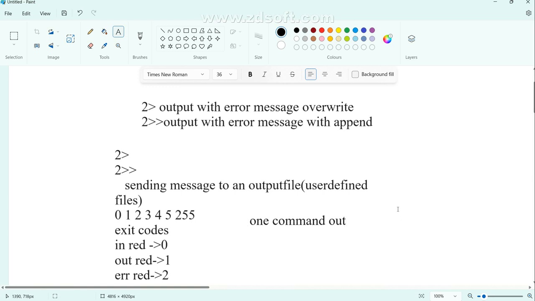It is like combination circuits in circuit theory. One command is giving an output, another command is taking it as an input. You may know this.